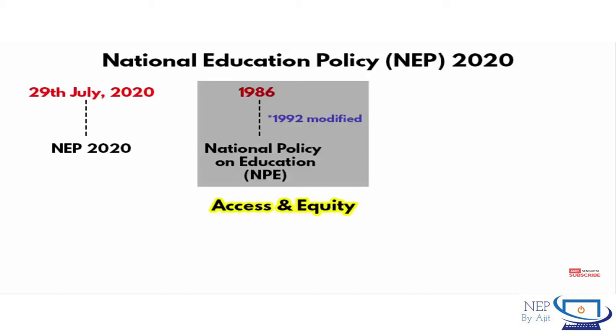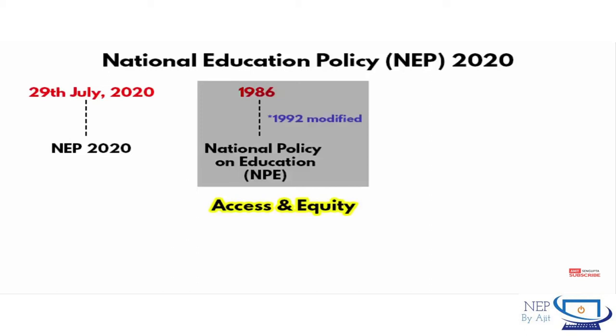And the target in the 1986 national policy on education was access and equity. It means the child has access to education and it should be equally distributed in all geographical locations.